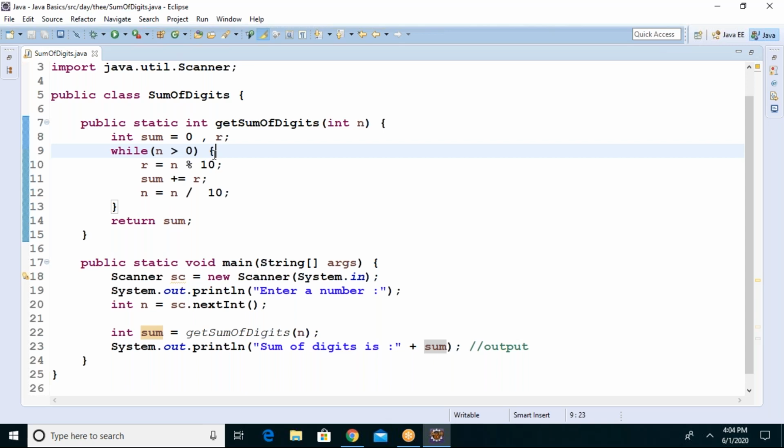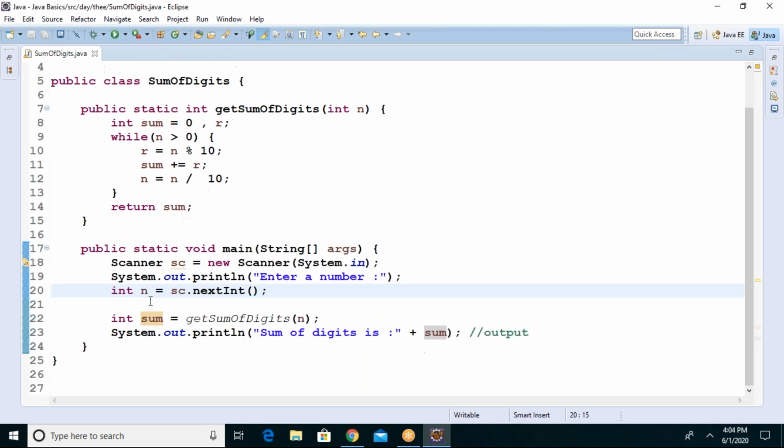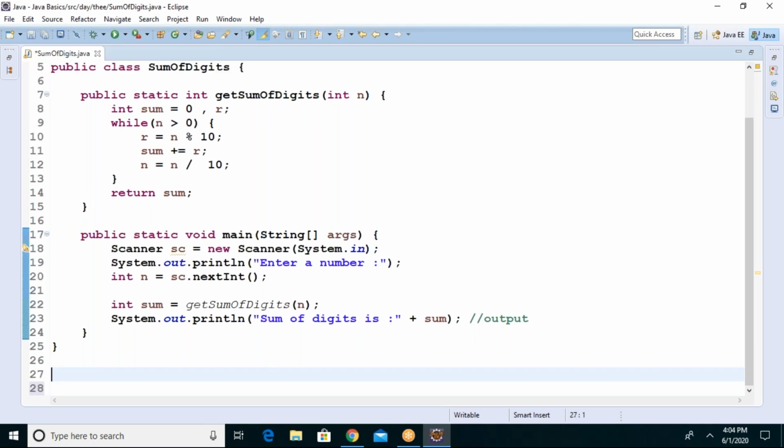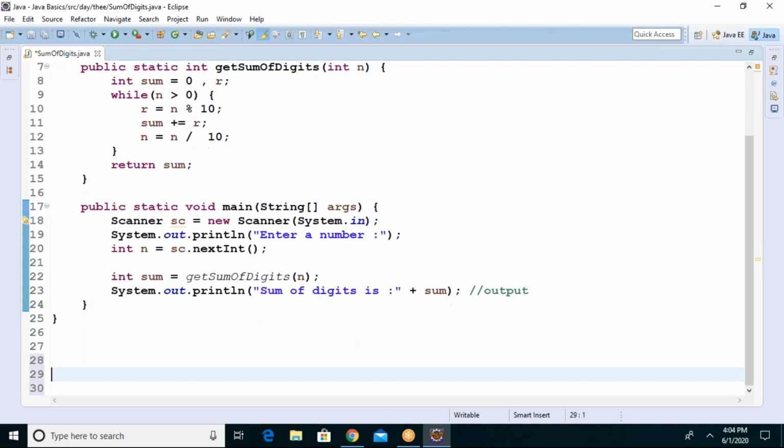Okay, now? Right. So I give you one assignment, using for loop.